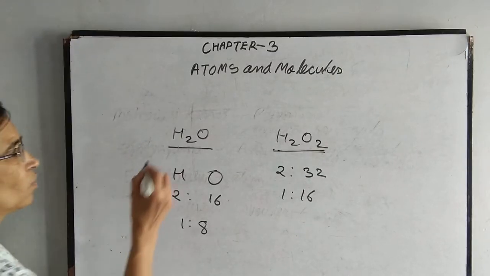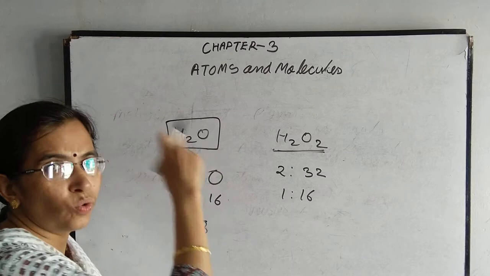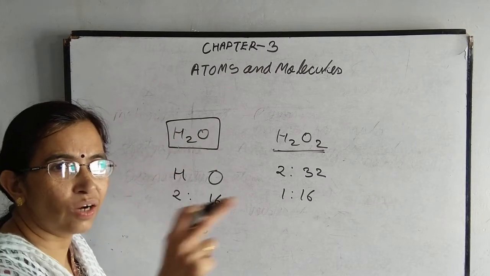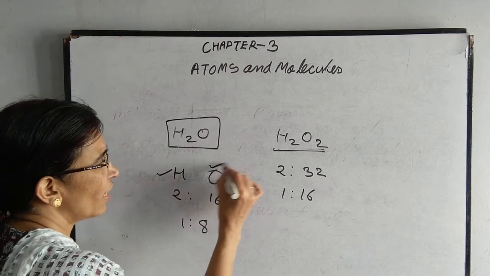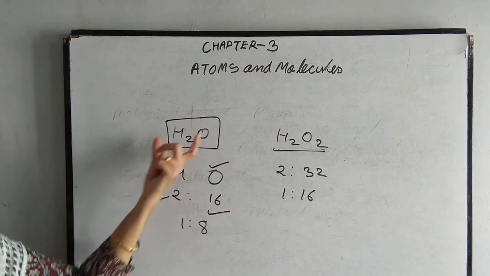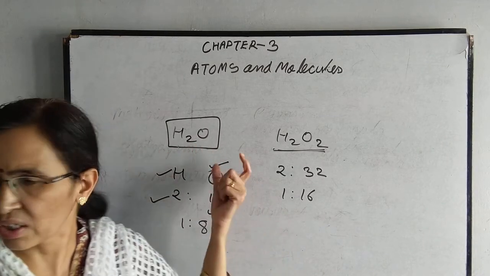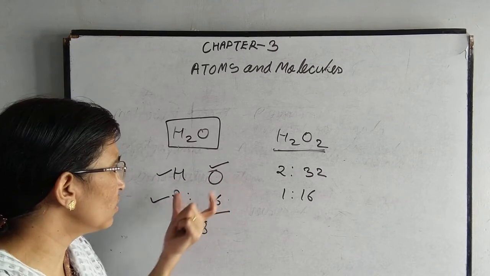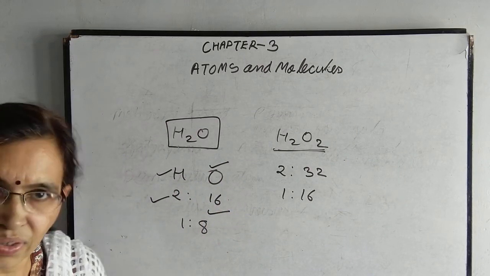Now see, what are we talking about? We are talking about distilled water. It may be from Ujjain, America, England, from anywhere. If it is water, then the elements are always hydrogen and oxygen, and their ratio is always 2:16. Then only the water is formed. Okay, so it proves that water is made up of hydrogen and oxygen in the ratio of 2:16. Clear now? Okay, thank you.